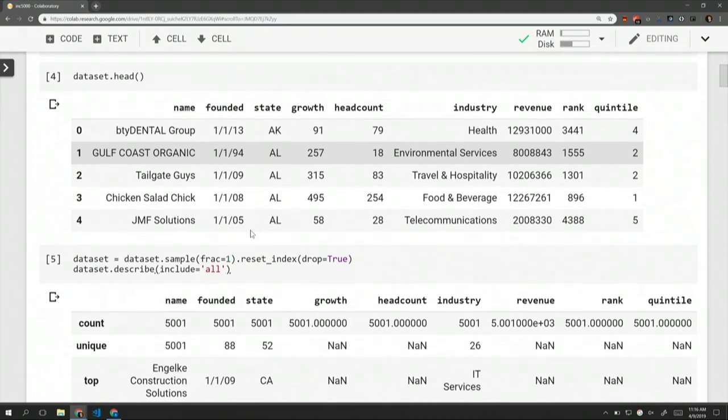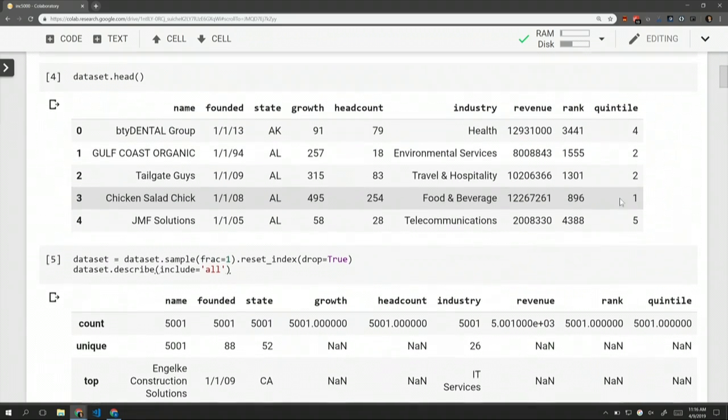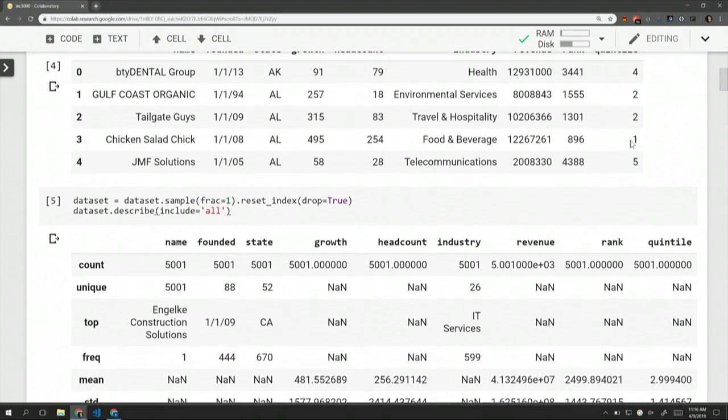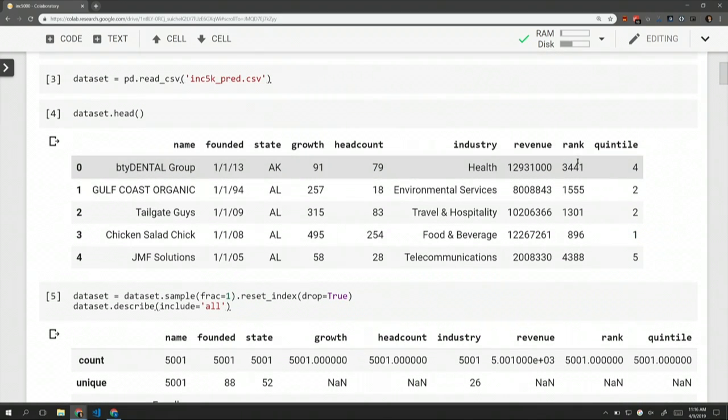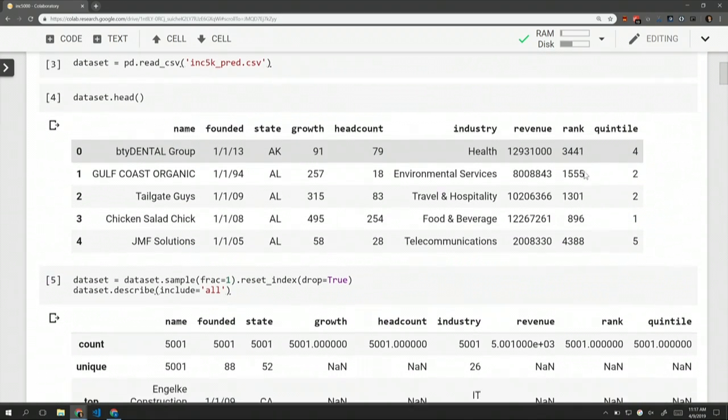And what I'm going to do is take some of the statistics coming out of this data set and load it into a Keras model to try to build a model that can predict which quintile a given company will fall in, given things like what state it's in, the growth percentage, headcount numbers, its industry, and its revenue. I've processed out the quintile: I added the quintile column in BigQuery to basically do a division by 1,000.